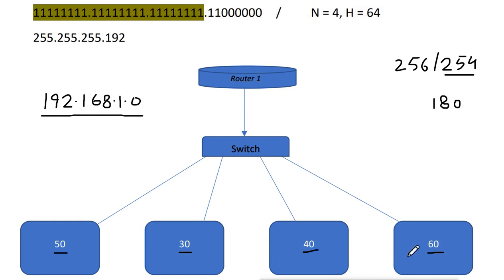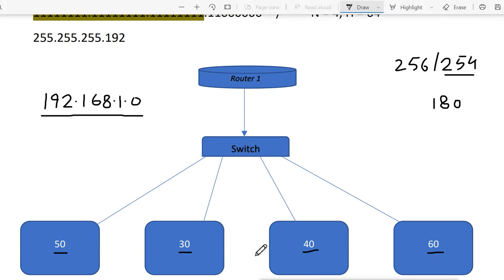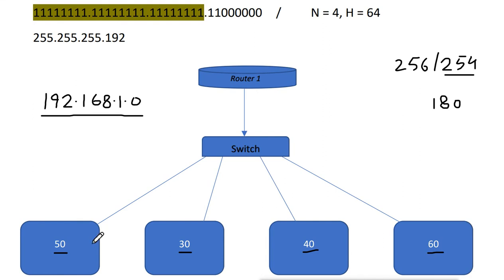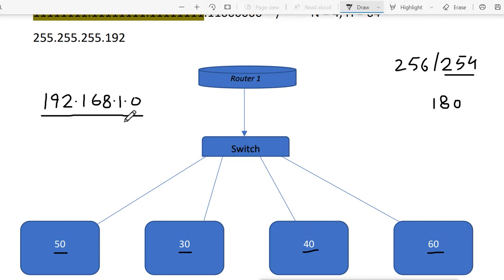But there is a problem. They are different departments. I don't want to use the same network for them. I want to separate them. So I have 2 options to separate them. Either I purchase or lease 4 different networks, like 192.168.1.0, then 192.168.2.0, 192.168.3.0, and then 4.0 for all these 4 departments. Then there will be different networks and they will be separated.